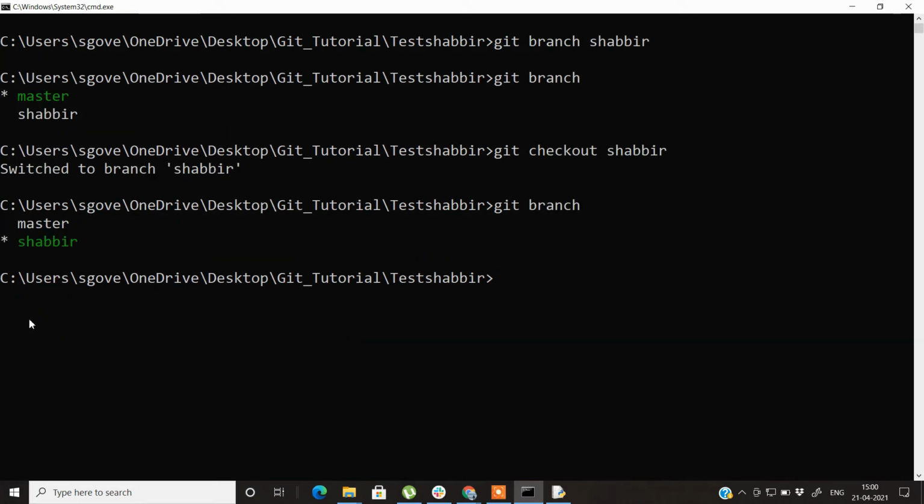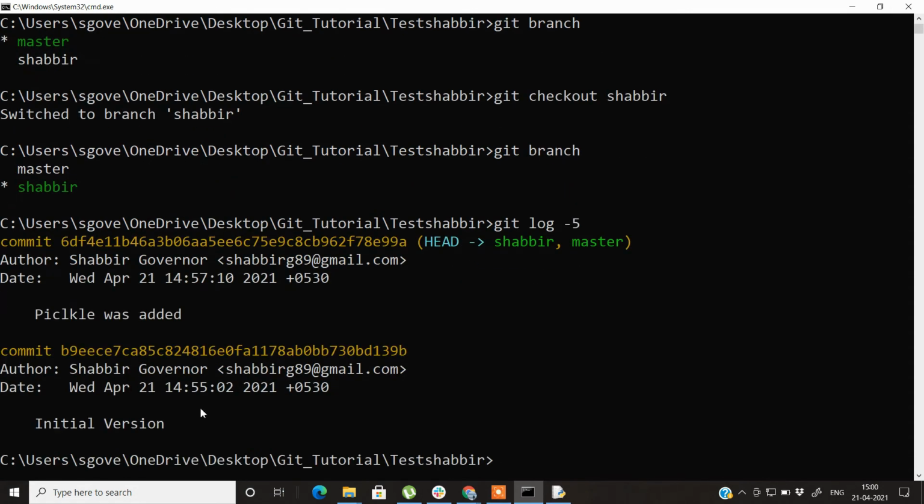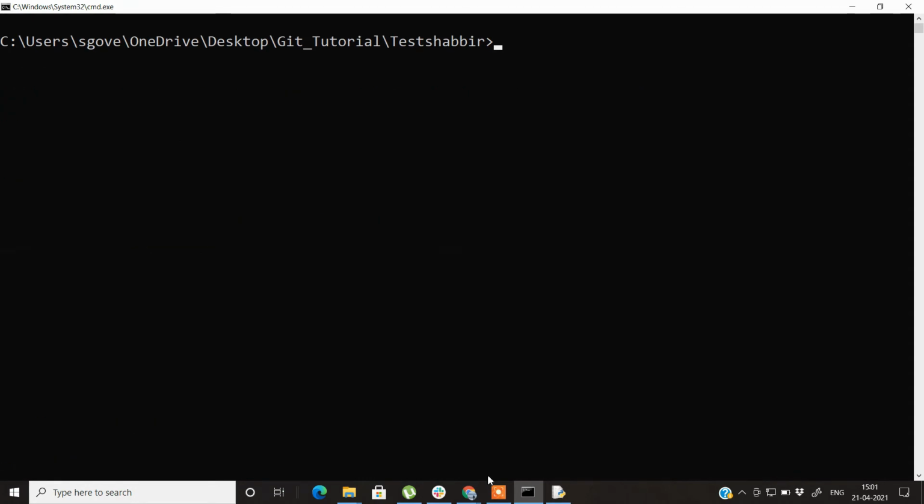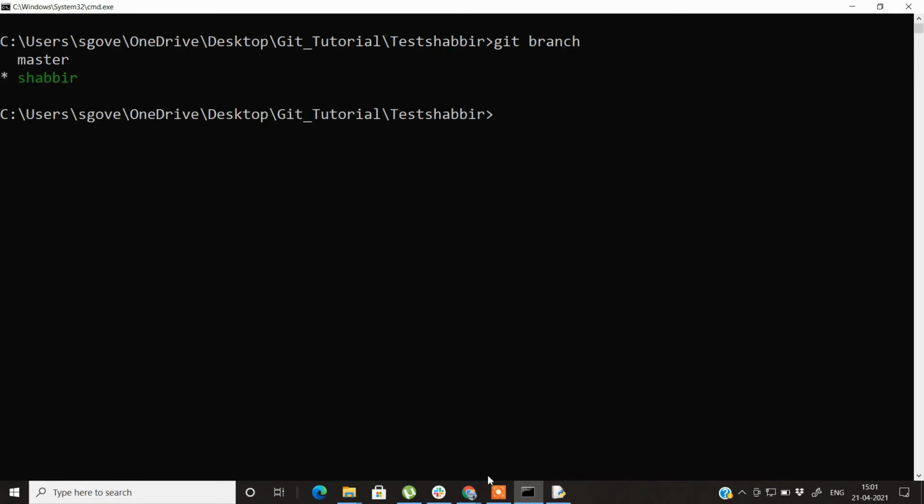If we check git log 5 again, it shows that there are 2 branches, one is Shabbir and one is the master branch, and all the commits are together. That means the code in both the branches is exactly the same. So let's try to make some changes in this Shabbir branch and then try to merge it with the master branch. Let's check the branch. So it's on this branch.